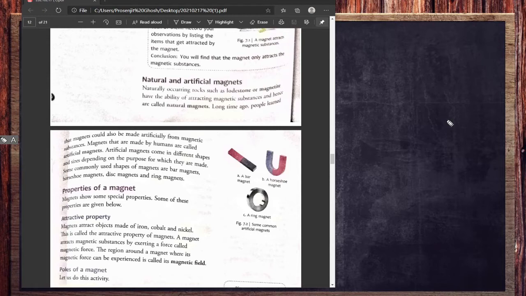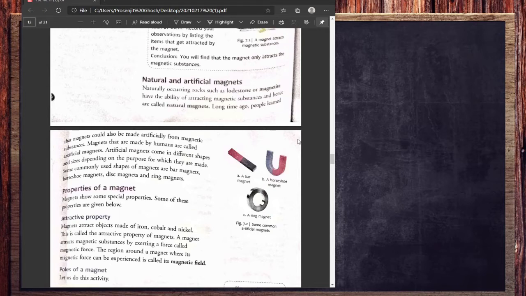Natural ones are found directly in nature, whereas artificial ones we make by some process, to become more permanent magnets. But remember, a natural permanent magnet is quite a bit higher in magnetic power compared to an artificial magnet. A permanent magnet always keeps its magnetic property, but an artificial magnet day by day loses its magnetic property. So there are a few problems with artificial magnets.